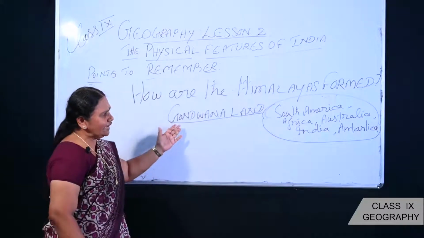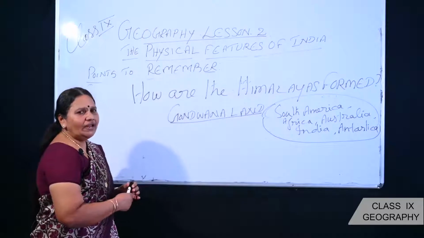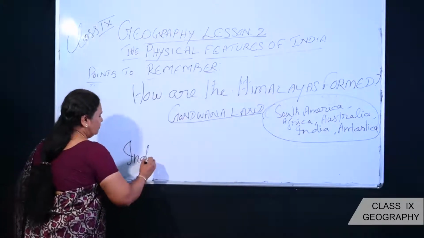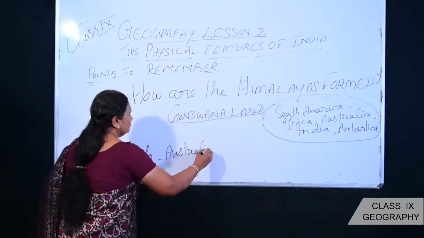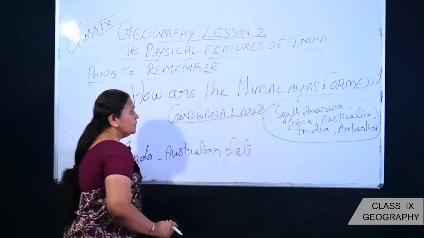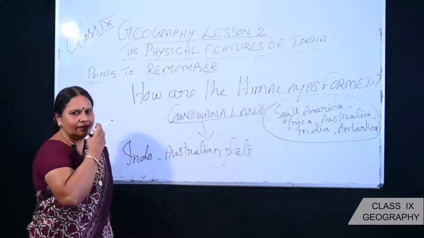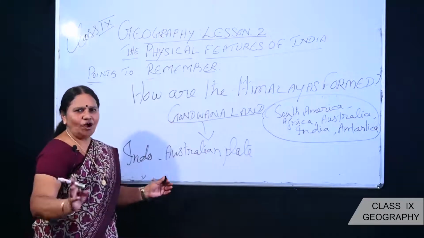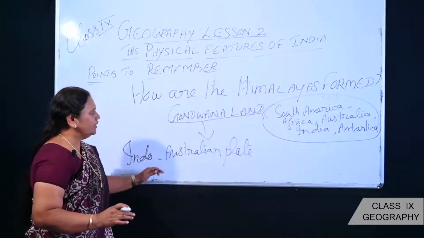Due to the tectonic plate movements, in the Gondwana land, one important plate, what plate? Indo-Australian plate, separated from the Gondwana land. Let us imagine Gondwana land, a very big landmass, and out of that one small plate, the Indo-Australian plate,